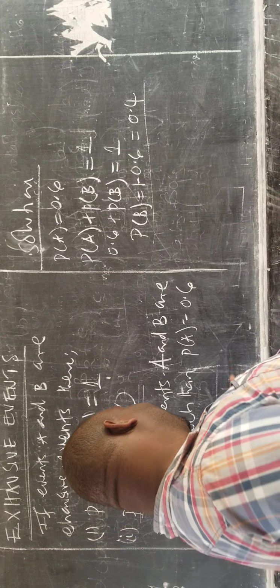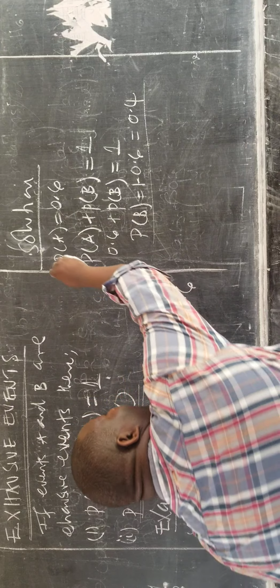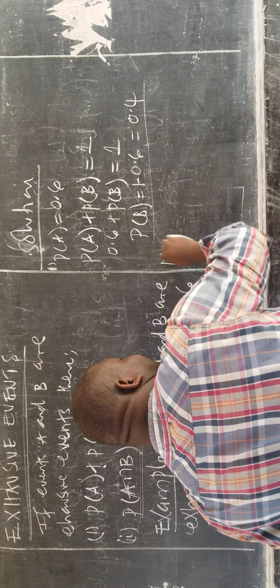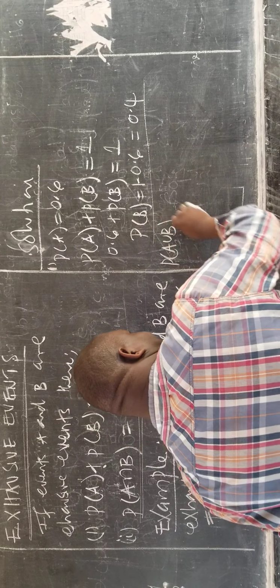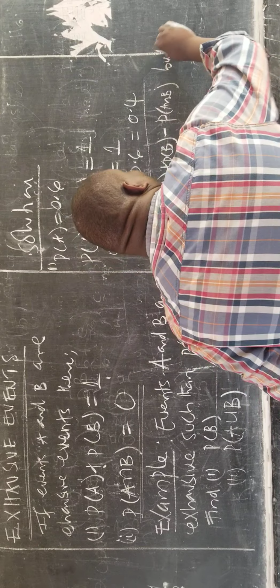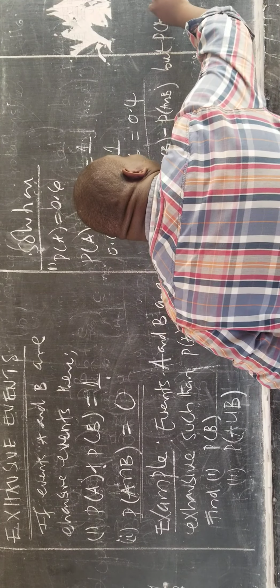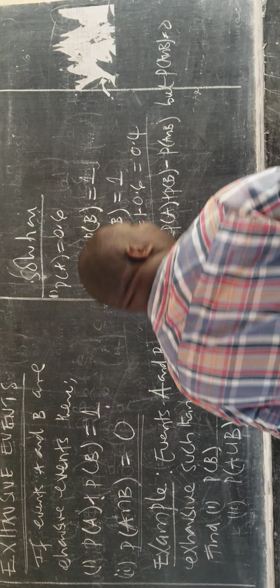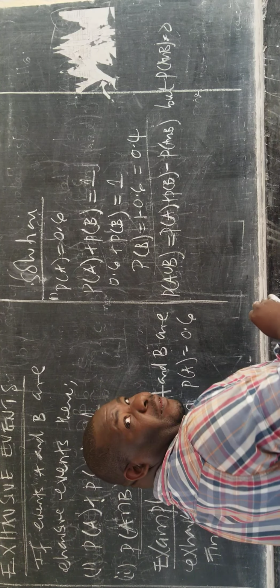Then question 2: the probability of A union B is the same as the probability of A plus the probability of B minus the probability of A intersection B. But remember, for exhaustive events, A intersection B is equal to 0.